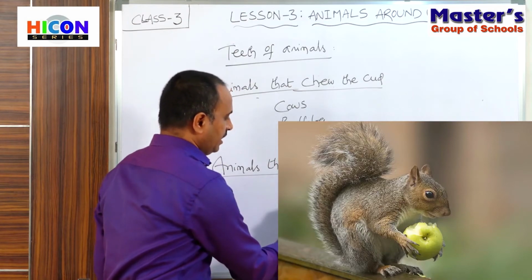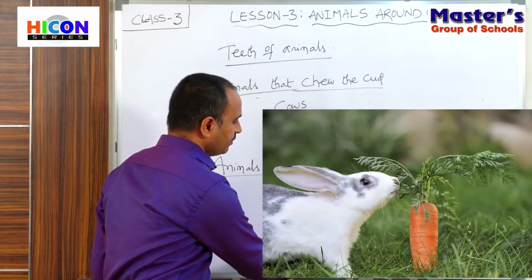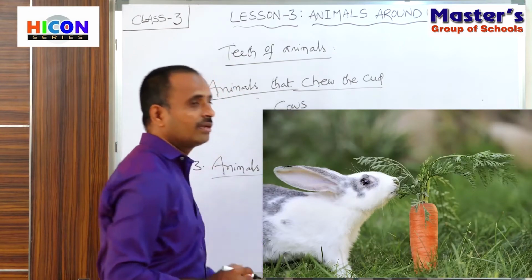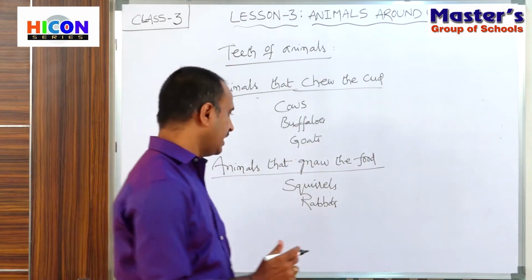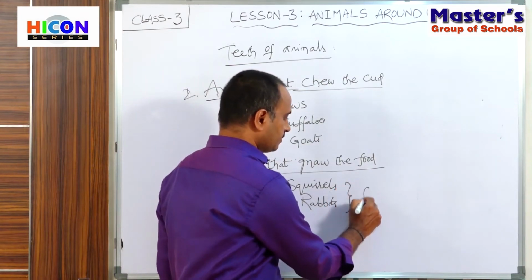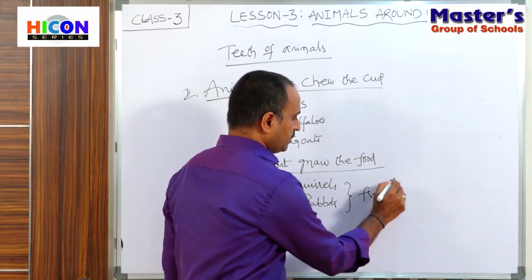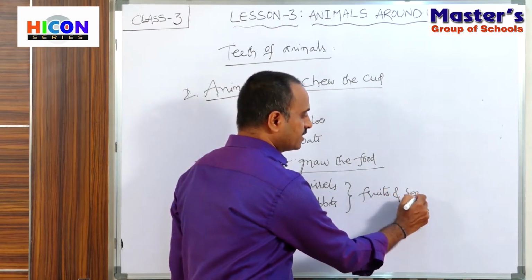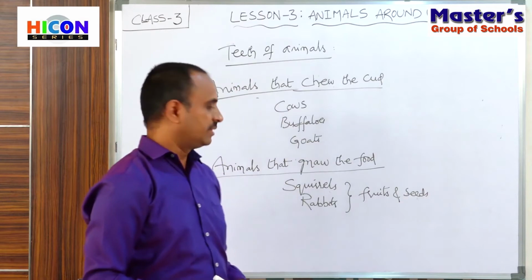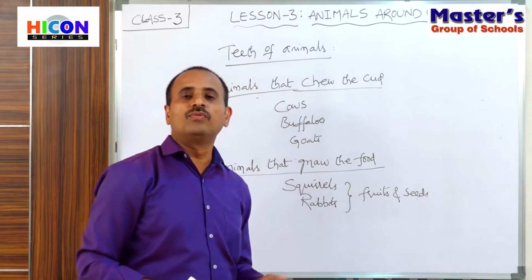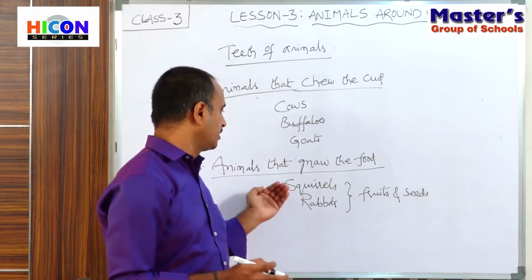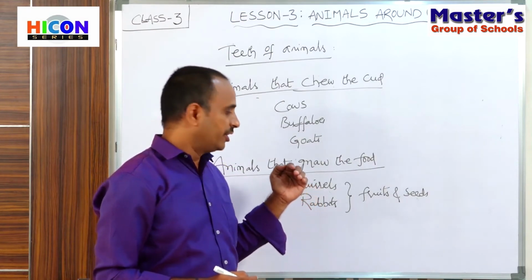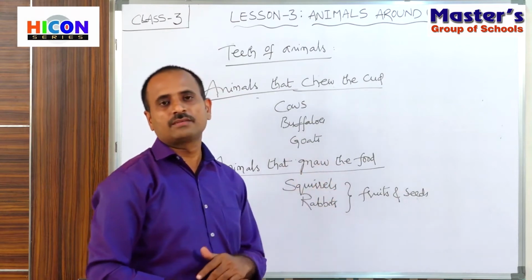Squirrels and rabbits will nibble the fruits and seeds of their trees. These animals move around, and most of the time they settle on the trees and nibble the fruits and seeds.